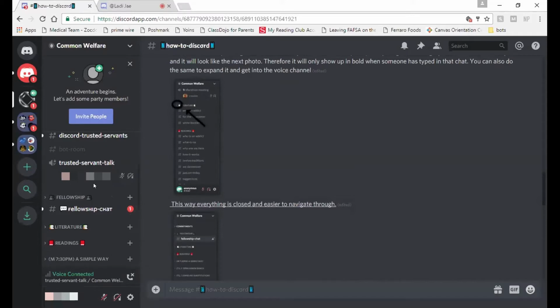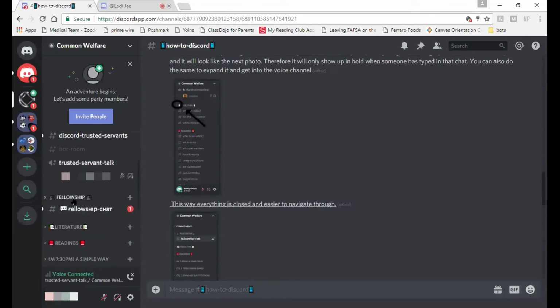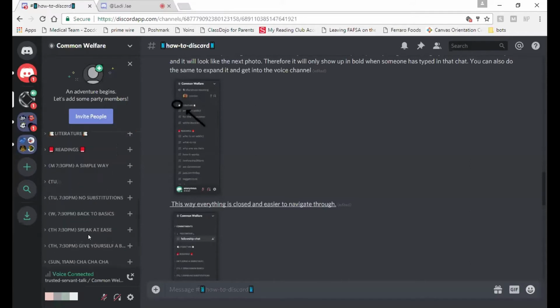The cool thing about this is that there's no video, so as many people as you have in your server, it doesn't matter, they can all join. They don't have to pay anything, they don't have to dial in, they don't have to do any of those things. That's the really cool part of this app. In the fellowship chat we have a marathon meeting, so people can literally just jump into that chat at any point in time aside from the meetings.